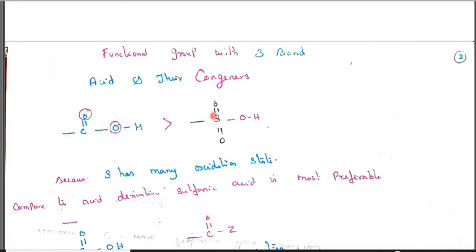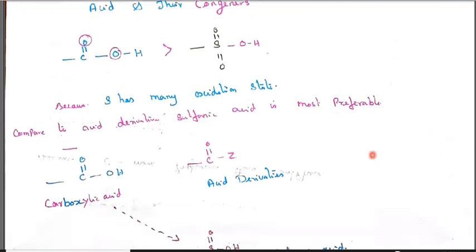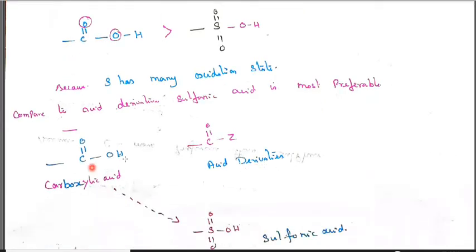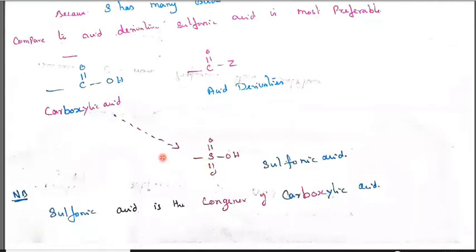Here sulfonic acid is S double bond O, S double bond O, OH. SO3H is called sulfonic acid. Because sulfur has many oxidation states, compared to acid derivatives, sulfonic acid is the preferable one. Sulfonic acid is a congener of carboxylic acid.